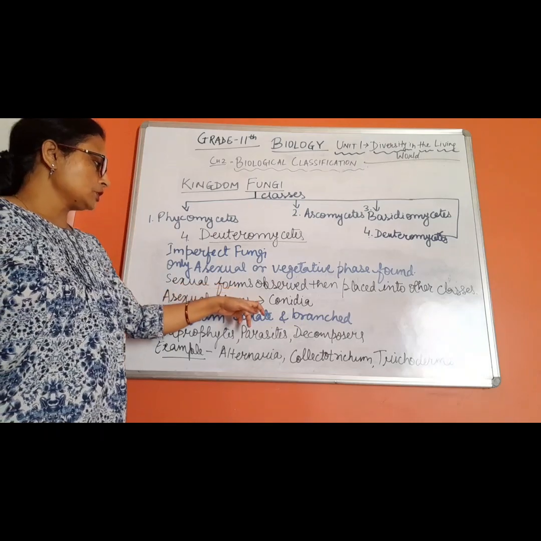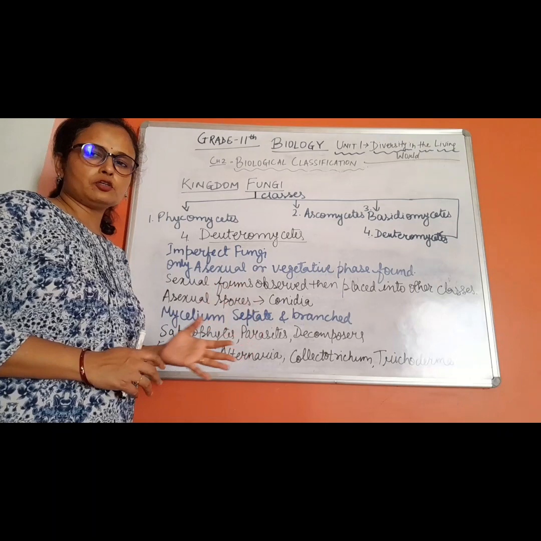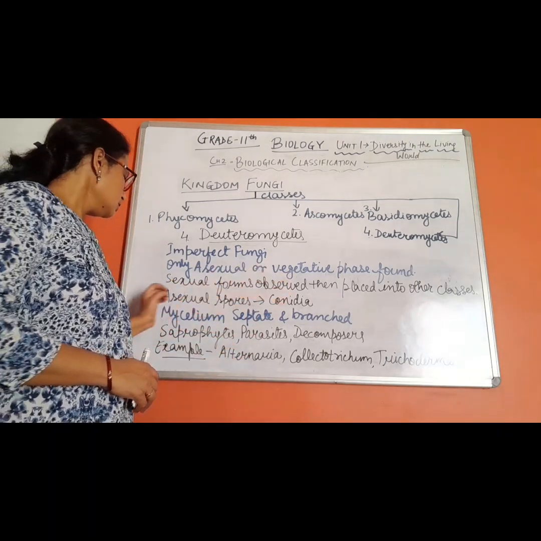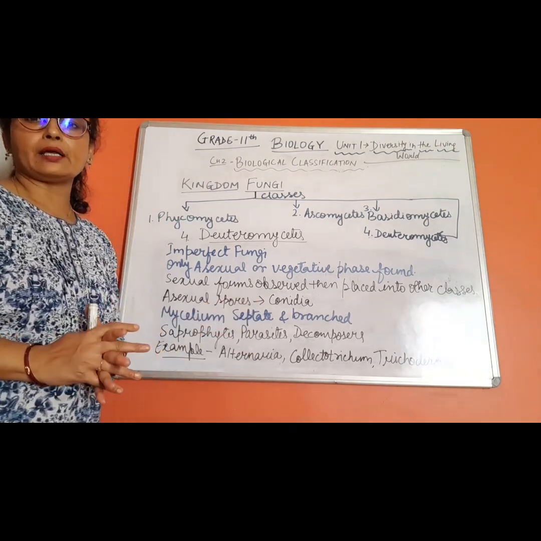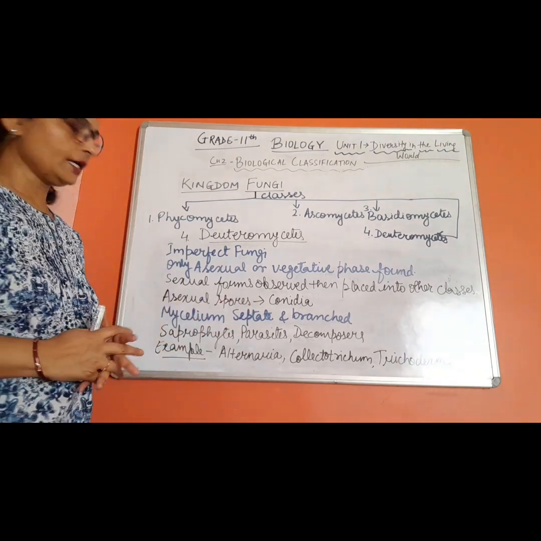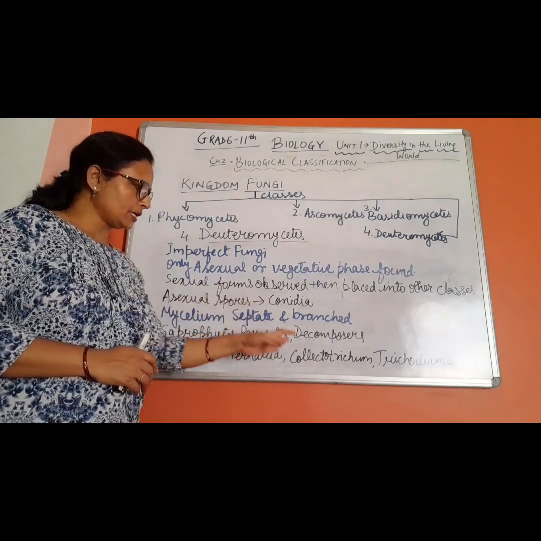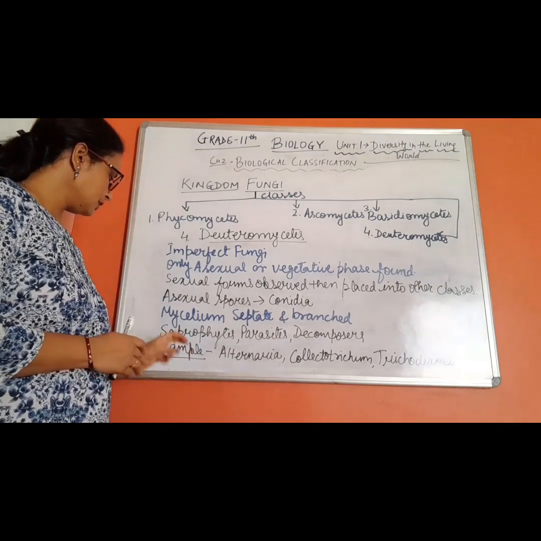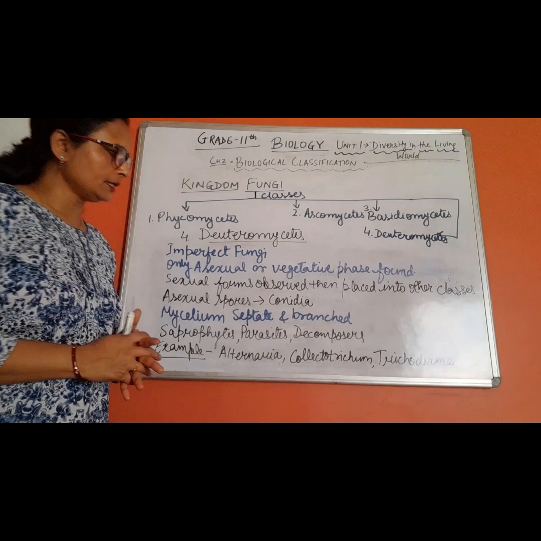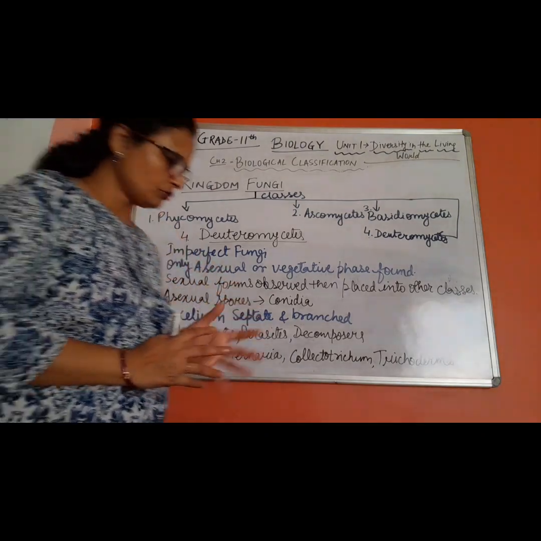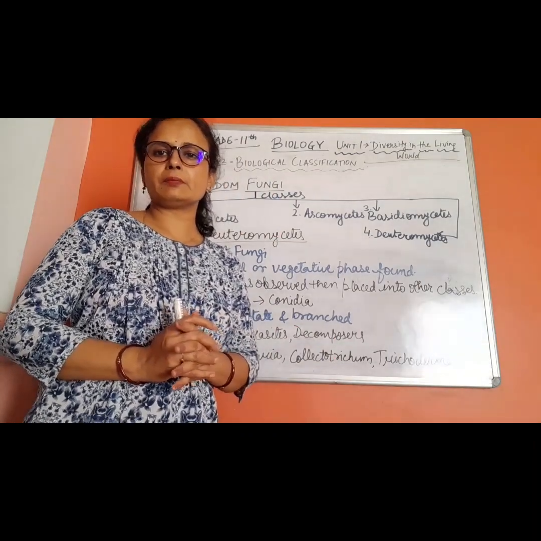Then asexual spores are conidia basically, and form in the conidiophores. Okay, and now the fungal body mycelium is septate and branched, मतलब कि wall है hyphae के बीच में, and these might be saprophytes, parasites or decomposers, and the very well known examples are Alternaria, Colletotrichum and Trichoderma. So the kingdom Fungi is covered here. Now we will discuss the kingdom Plantae.